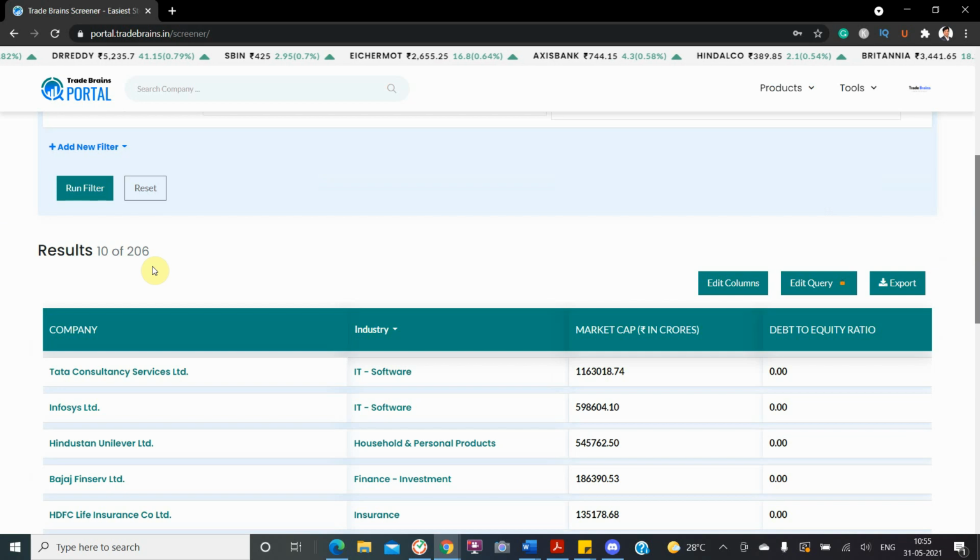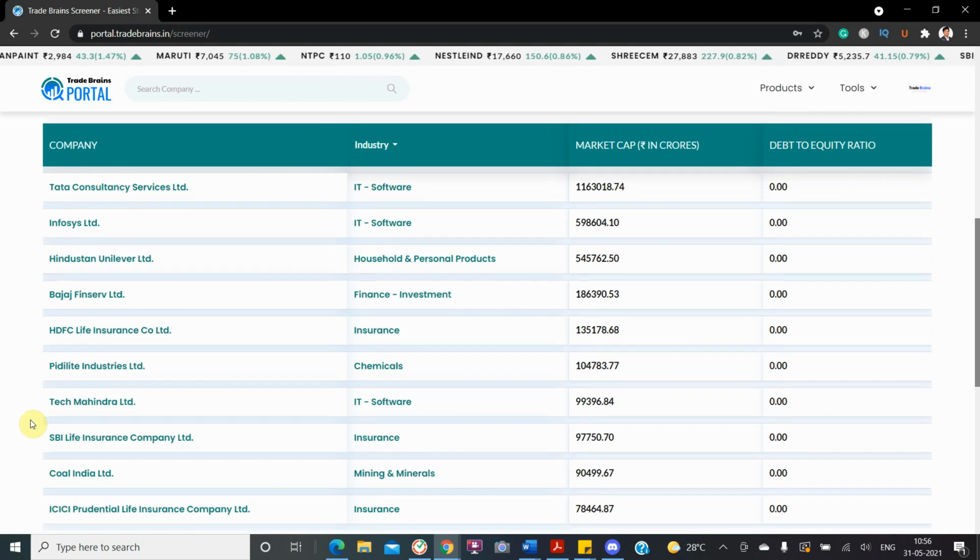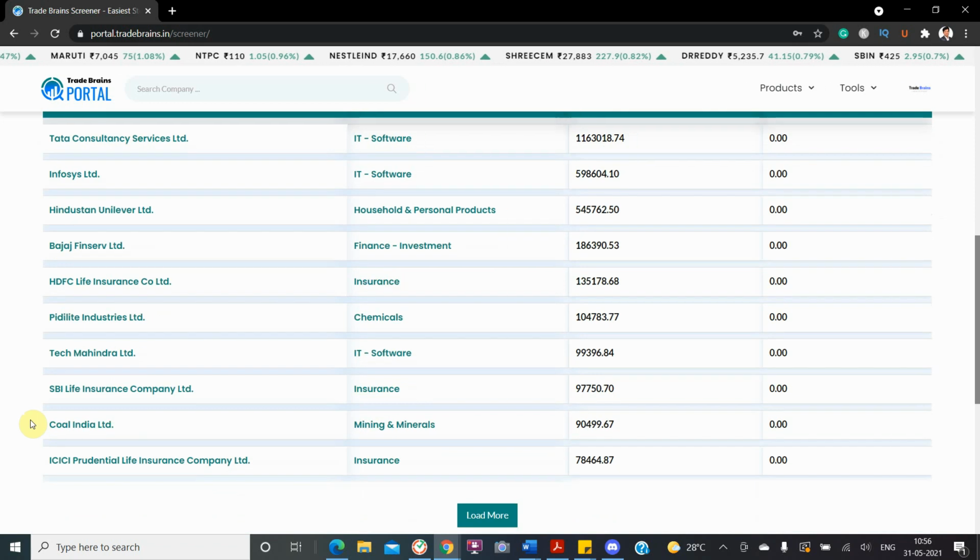So here you can see that there are 2006 companies who are virtually debt free or do not have any debt in India. So here you can see that companies like TCS, Infosys, Hindustan Unilever, Bajaj Finserv, HDFC Life, Pidilite Industries, Tech Mahindra, all these companies have a debt to equity ratio equal to 0.